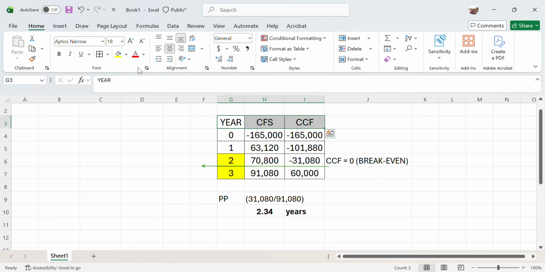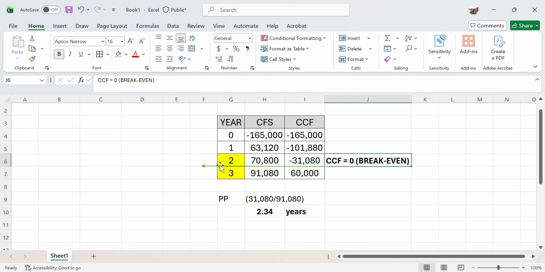First, you do the cumulative cash flows, accumulating the cash flow on a year-to-year basis. Once you're done, you look for the intersection between positive and negative cumulative cash flow. Like this one, the intersection is between year 2 and year 3. Remember our motive is to find when this is exactly 0.